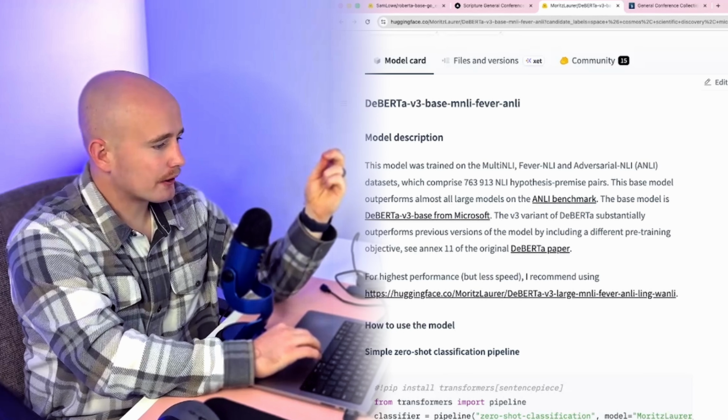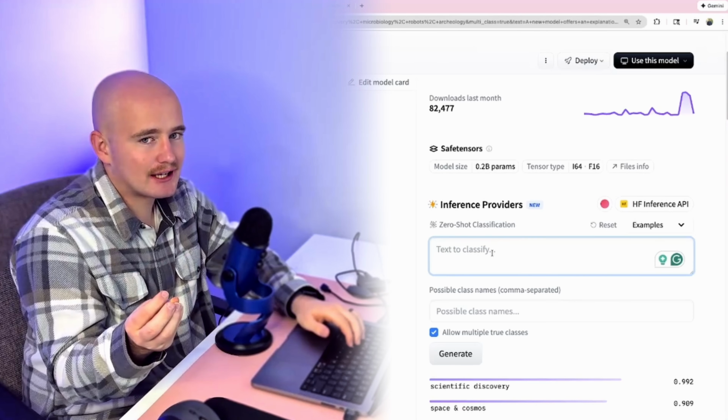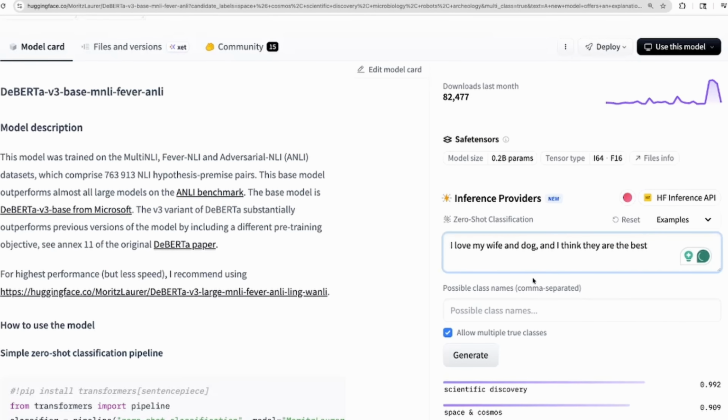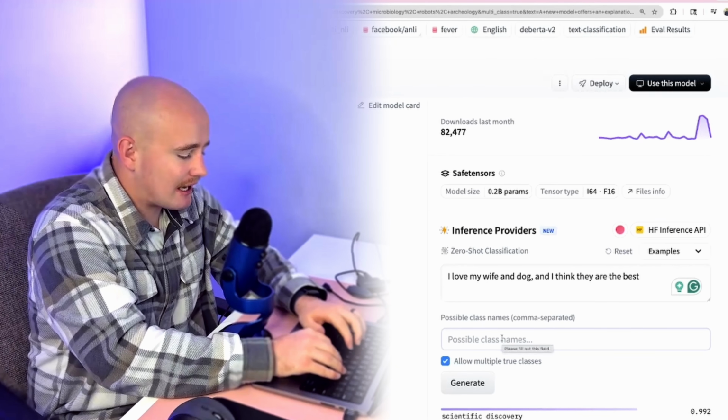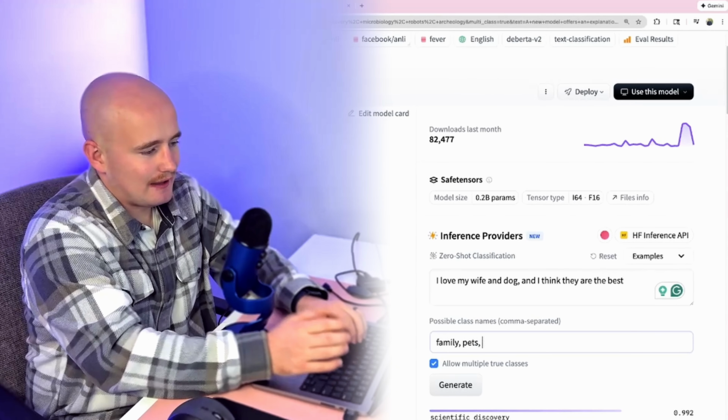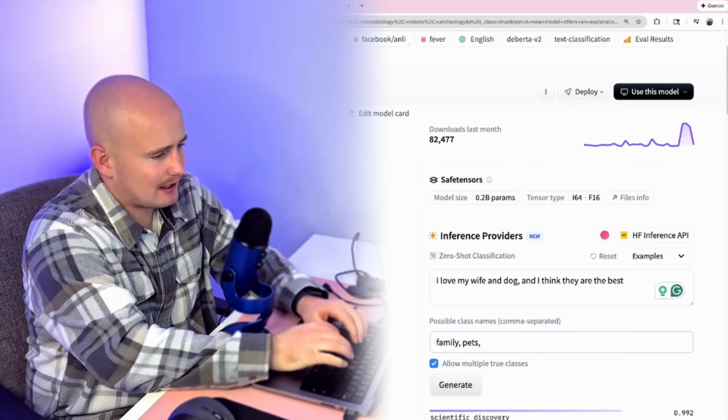So let me show you how this model works. You're able to input any type of text. I'll just say, "I love my wife and dog and I think they're the best." Then in this field, we put in different topics that we want the model to identify. I'll just say family, pets, and then something that's not related, I'll say computers.